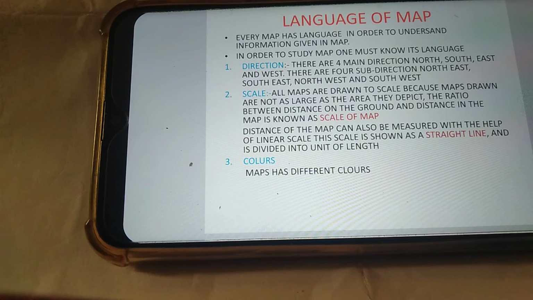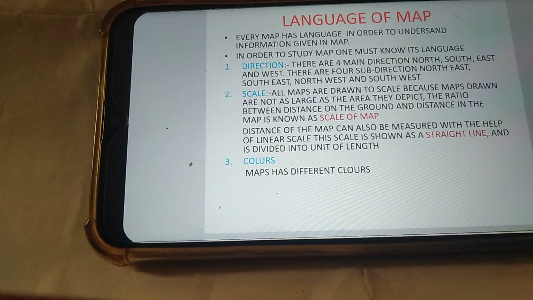Scale. All maps are drawn to scale because maps drawn are not as large as the area they depict. The ratio between the distance on the ground and the distance on the map is known as the scale of the map. The distance on a map can also be measured with the help of a linear scale. The scale is shown as a straight line and is divided into units of length.